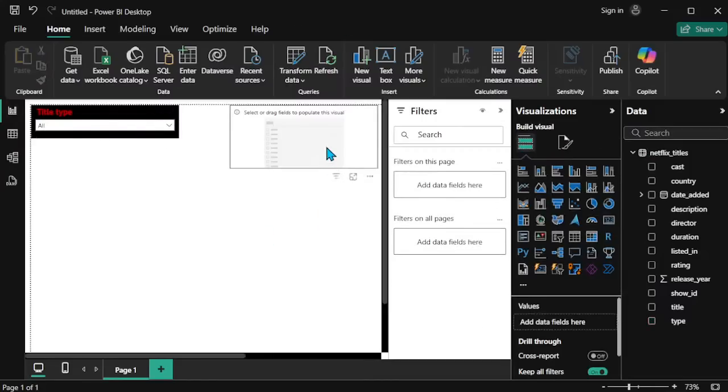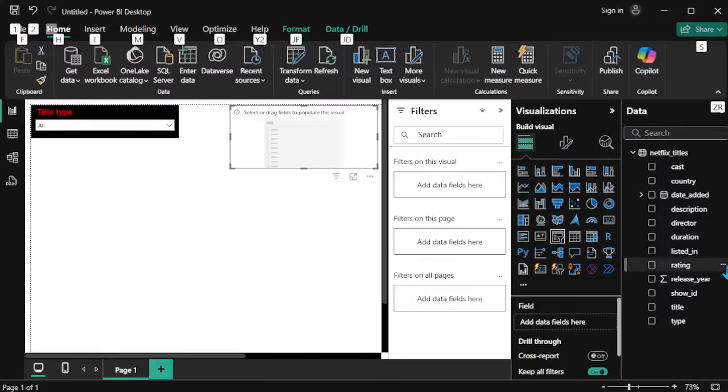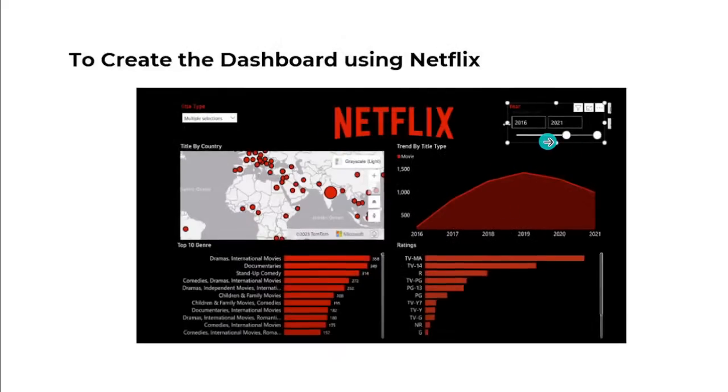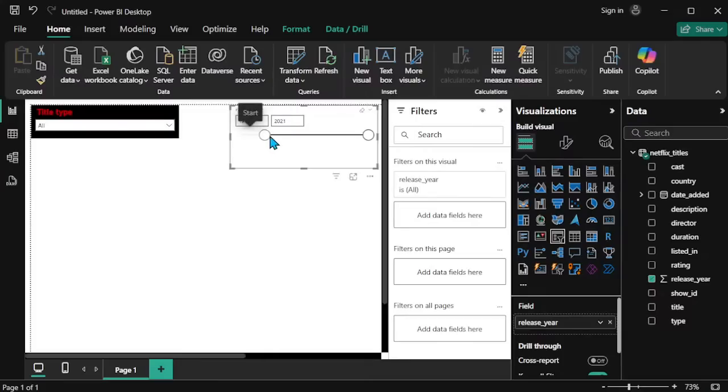Okay. So now we're creating the next slicer, that is releasing year. So I'm choosing releasing year. So it comes like a slider. Now the slider format, right? So you can adjust the balls automatically. The years will be decreased or increased. So I choosing 2000 to 2021. If I move the slider, the particular slider range is 2000 to 2021 only.